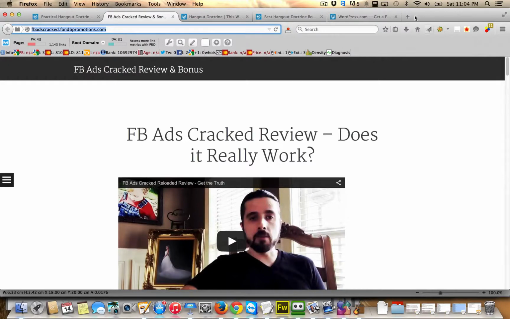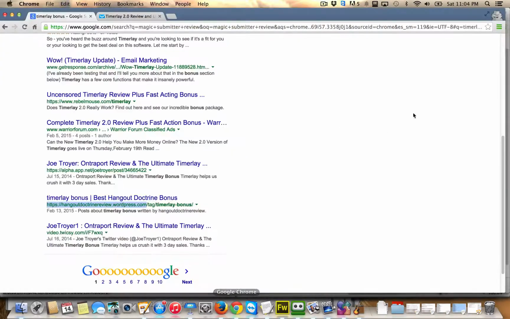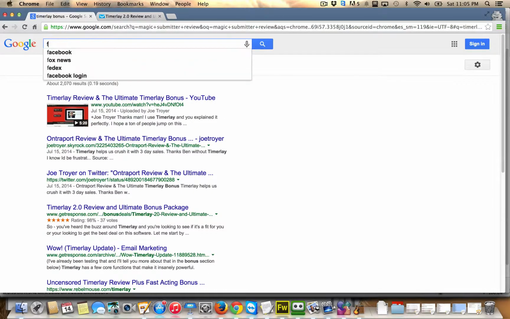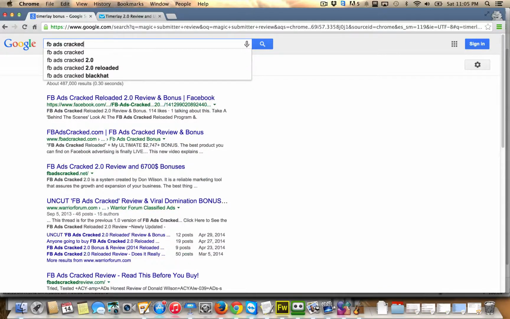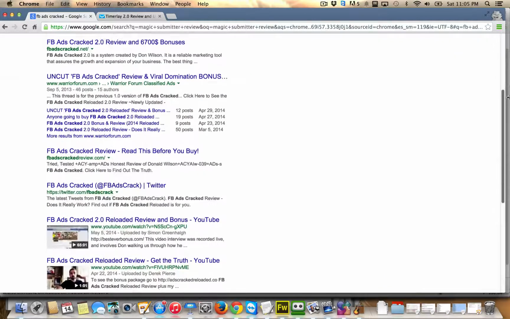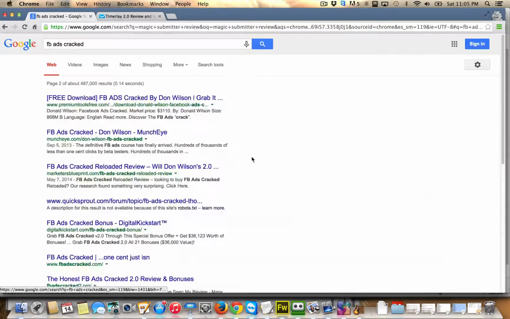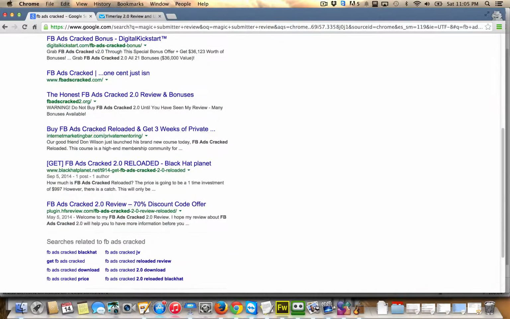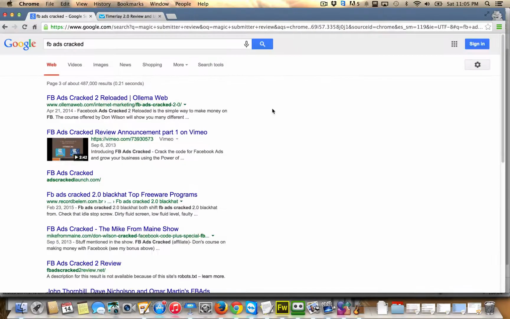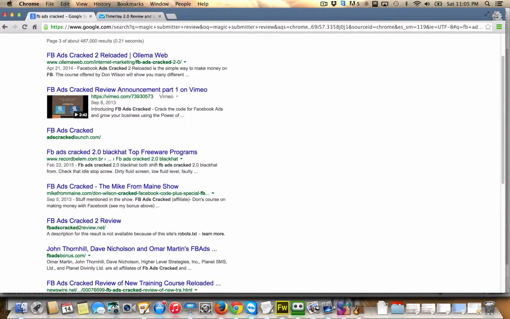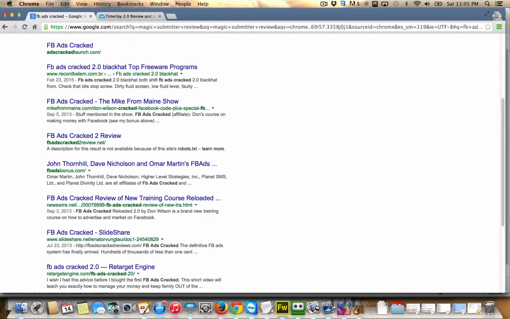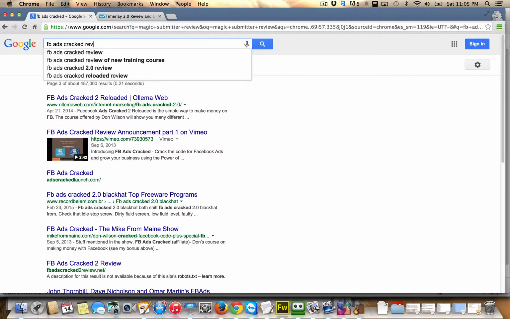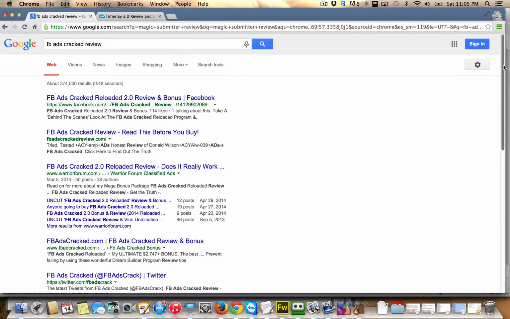So if you do a search, let me go back to Google, and we're going to open up Google Chrome. Again, we're in this incognito window. So if we just do FB ads cracked, and I think it's on page 2. And again, this was something that we were not trying to rank. Maybe it's on page 3, or maybe it's using FB Ads Cracked Review. Not real sure. It's been a while since I looked this up. Give me just a second here. We weren't trying to rank this site.